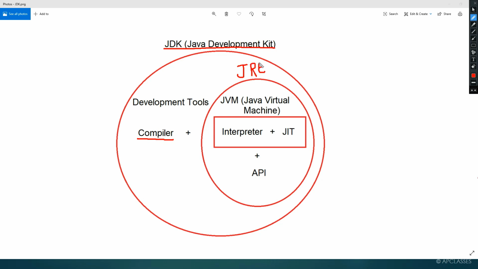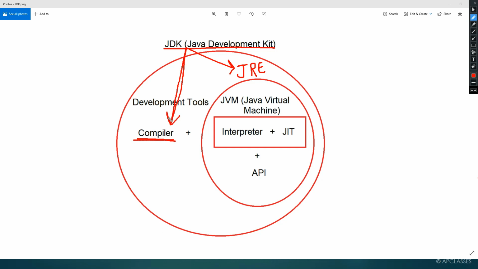Here I forgot to write JRE, so I'm writing it now. So inside JDK you will find two things, compiler as well as JRE. Why do we use the compiler? The compiler is used to convert source code to bytecode. Is it clear to everyone?